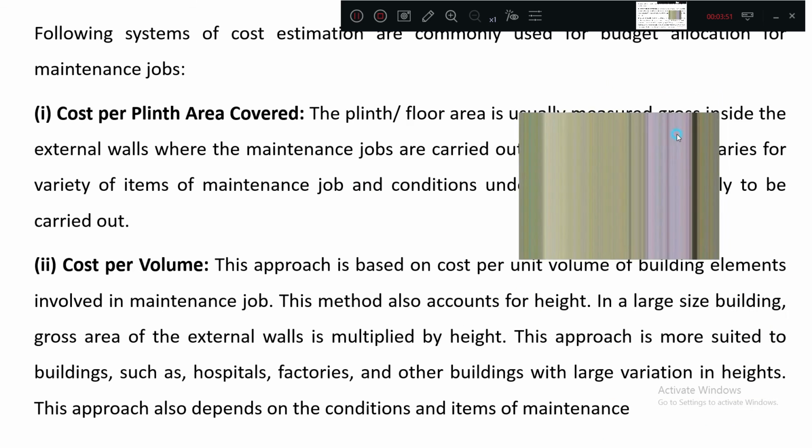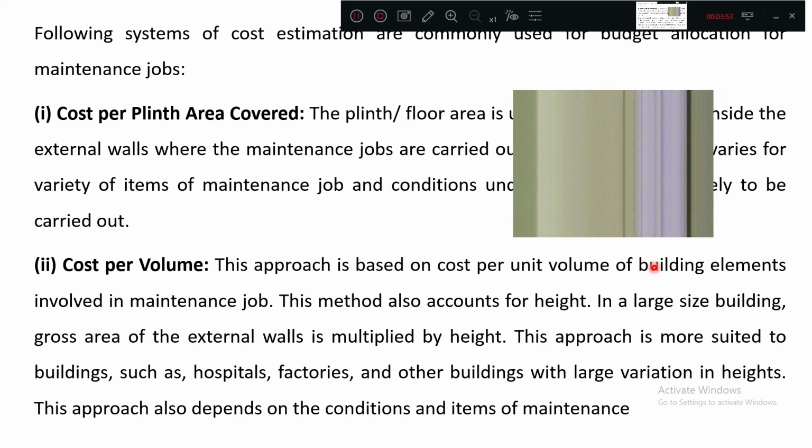The cost per volume approach. Here the plinth area is multiplied by the ceiling height or the total height, so you will get the total volume. That's all, there is nothing else. Once you get the total volume, the maintenance contract is awarded in such a way that per unit volume rates are finalized. This type of cost per unit volume is adopted generally for hospitals, factories and other important buildings.